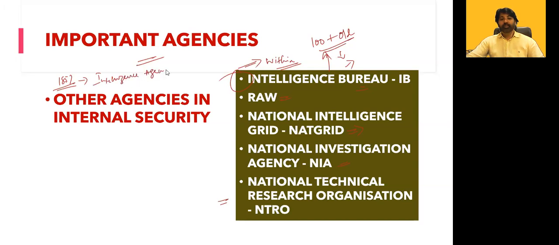Okay, but by that time, formally the IB was not created. Keep it in your mind. So it was an unorganized sector, completely not organized. But the British historians are recording that the 1857 revolt was effectively controlled by the Britishers within a period of a year, primarily because of spying activities on the opposite side.